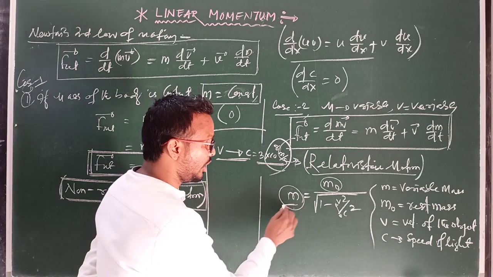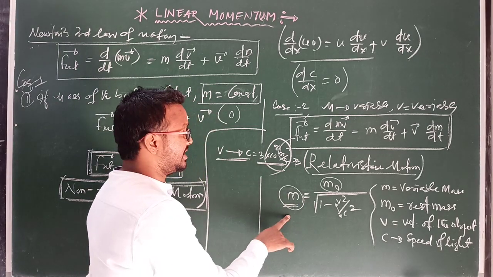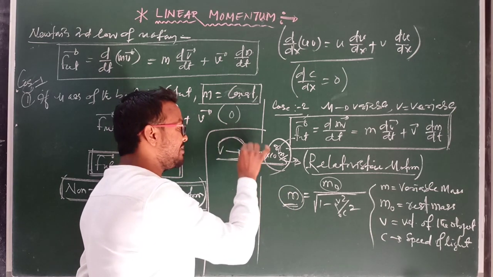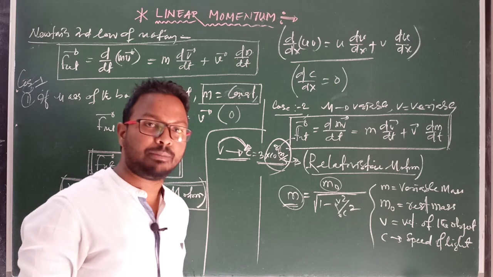So mass changes. The important condition is that the body is moving nearly at the speed of light.